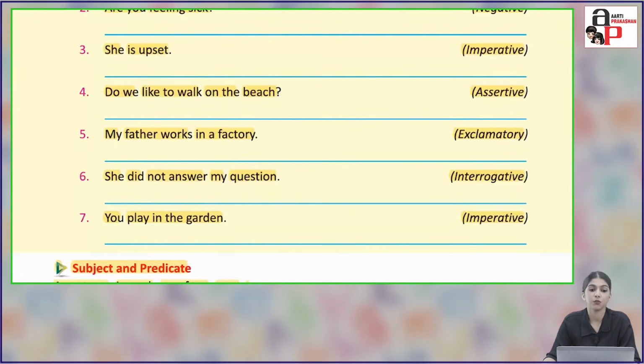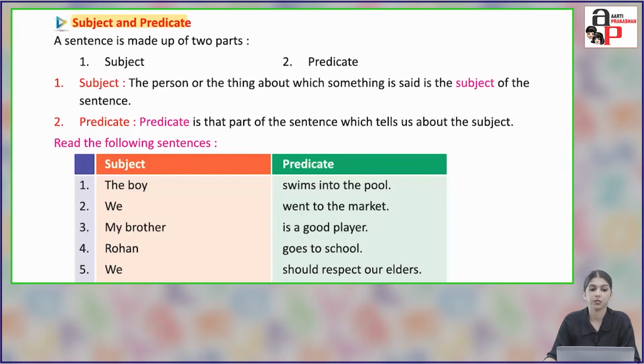So students, you will do this exercise on your own. Subject and predicate. A sentence is made up of two parts. First, subject, and second, predicate. The person or the thing about which something is said is the subject of the sentence. Predicate is that part of the sentence which tells us about the subject. So the two parts of the sentence are subject and predicate.